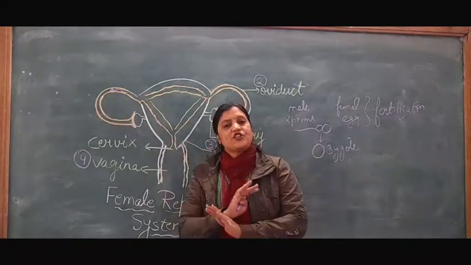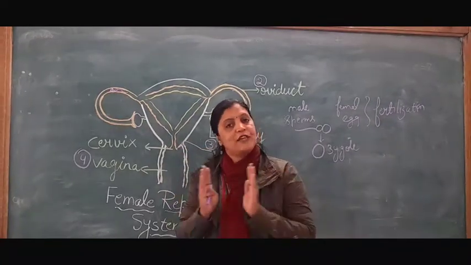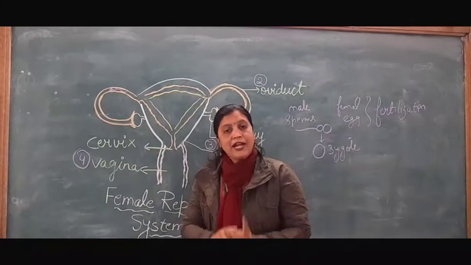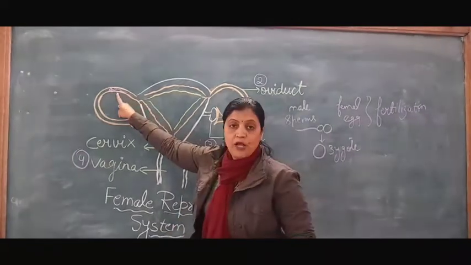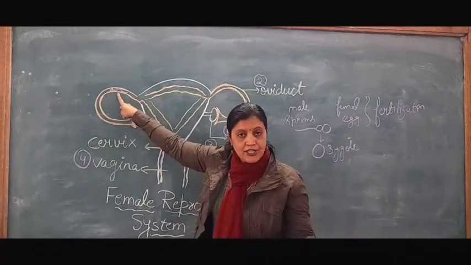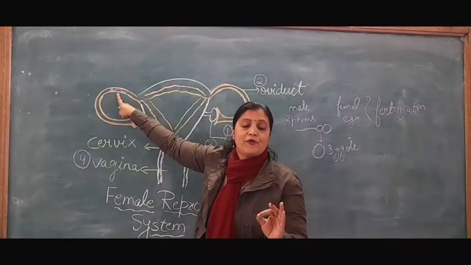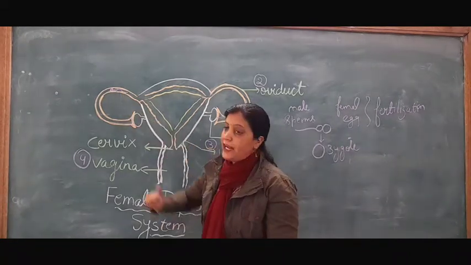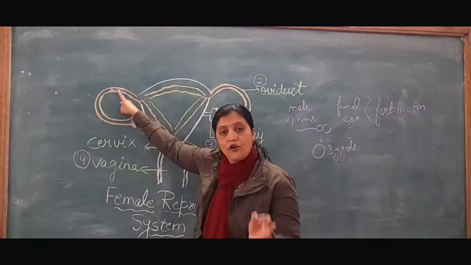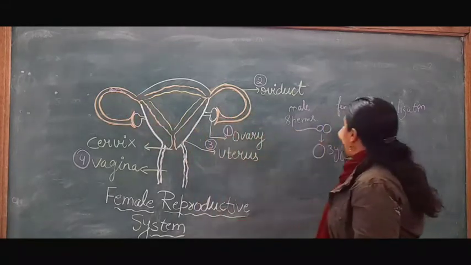Fertilization always takes place in the female reproductive system, and in the female reproductive system, which part? In the fallopian tube. A very important question: in which part of the female reproductive system does fertilization take place? So what will you write? In the fallopian tube or oviduct.